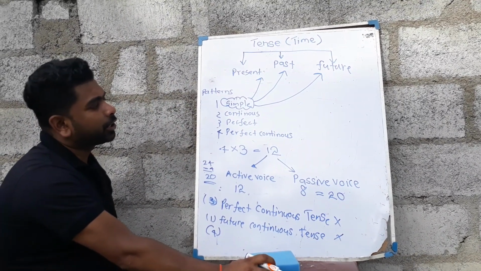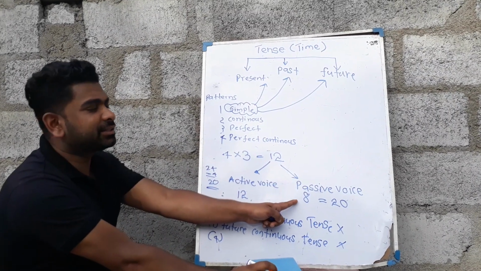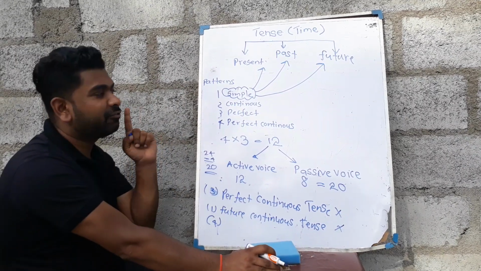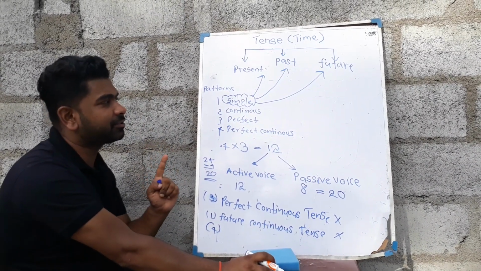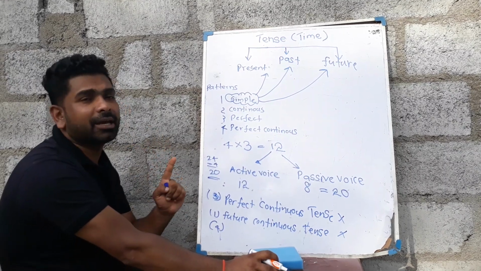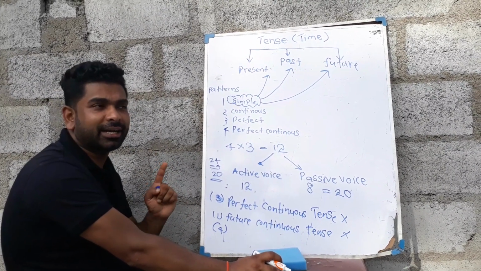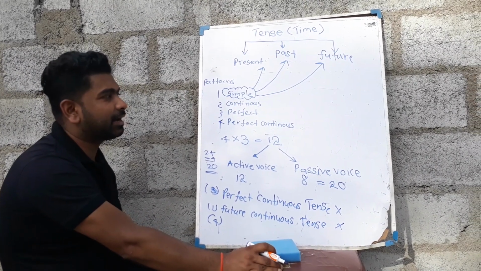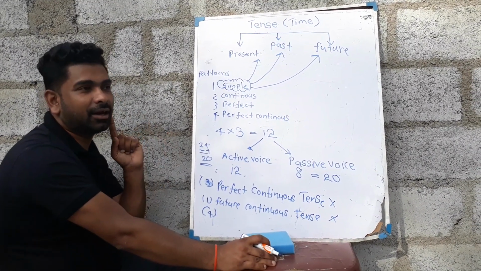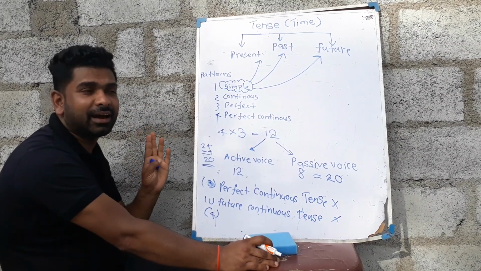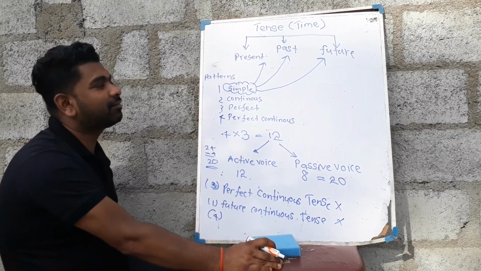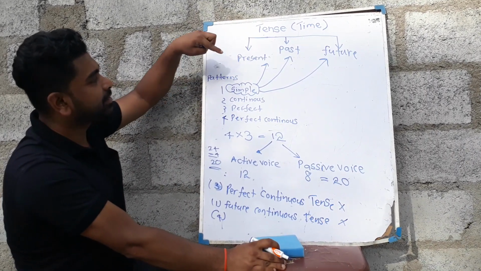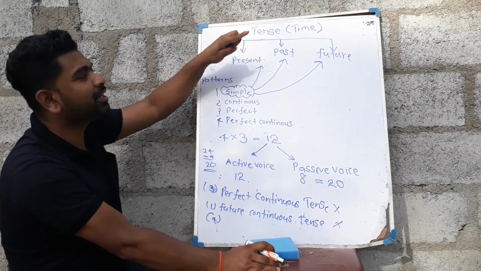So there are 8 patterns of passive voice tenses, but remember, we are teaching grade 5 students to write the primary certificate, which is organized by the Organization of International School in Sri Lanka. For that, I noticed that in last year's paper there were questions only for the simple present tense, simple past tense, and simple future tense.